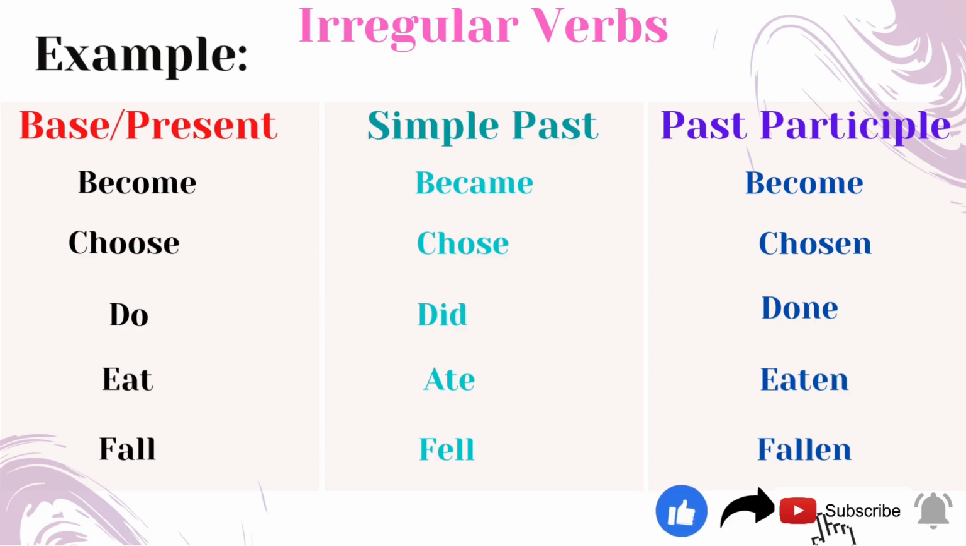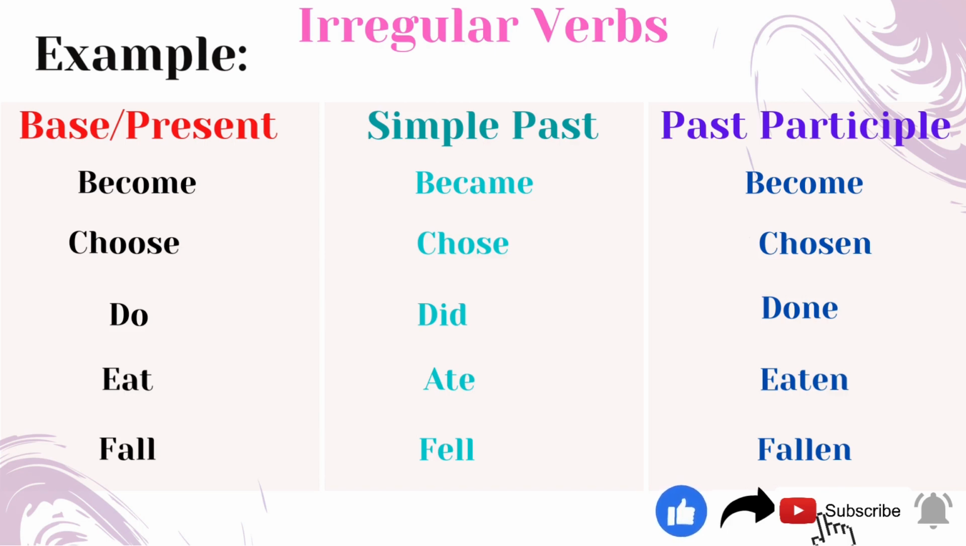Become, became, become. Choose, chose, chosen. Do, did, done. Eat, ate, eaten. Fall, fell, fallen. See, here the verbs do not follow the regular pattern when changing their forms. They serve as the strong verbs. Hope these examples will help you to understand what regular and irregular verbs are.